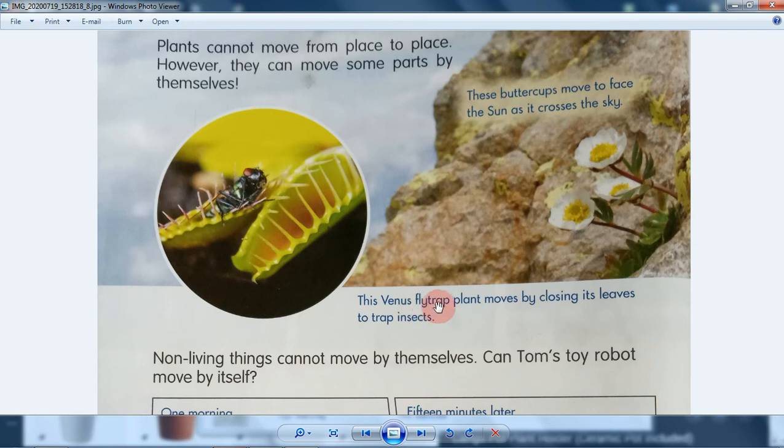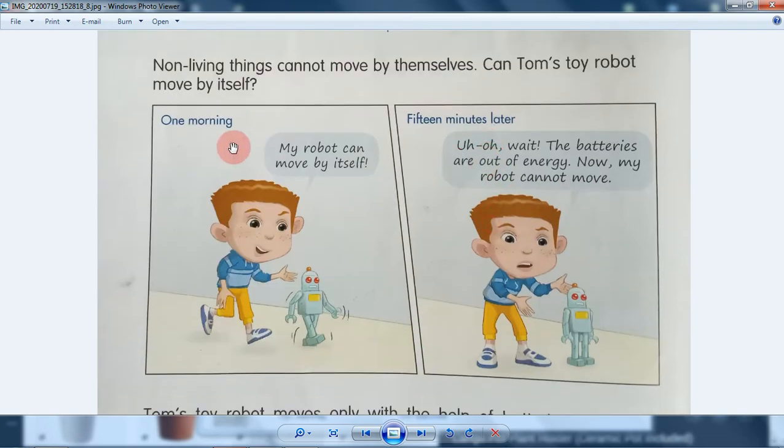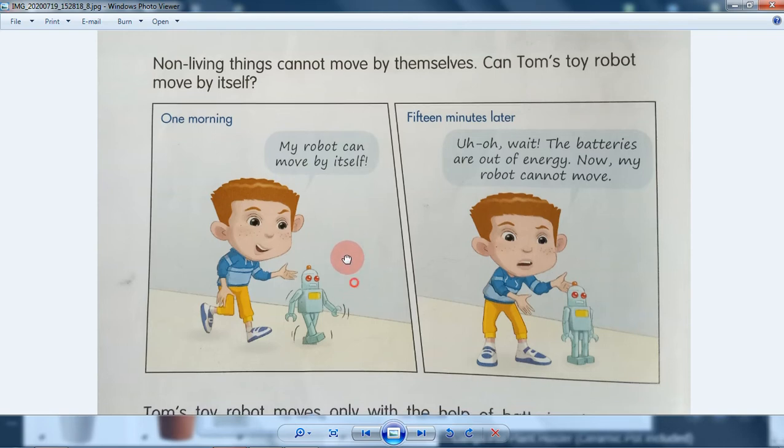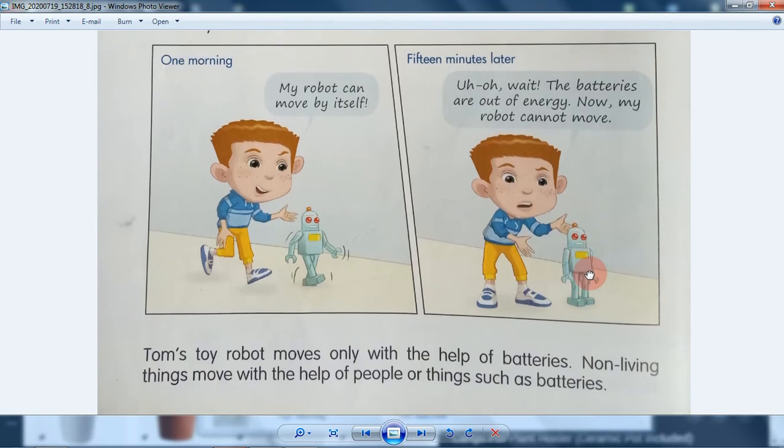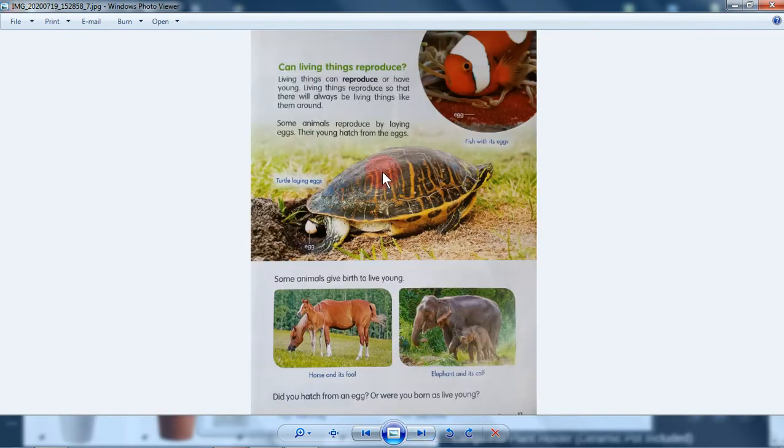There's a Venus flytrap plant that can move, but it is very little. And then the robot can move by itself, but yeah, it still needs batteries or the help of people for it to move. Without it, they will stay still. I mean, cannot move. And then let's continue.